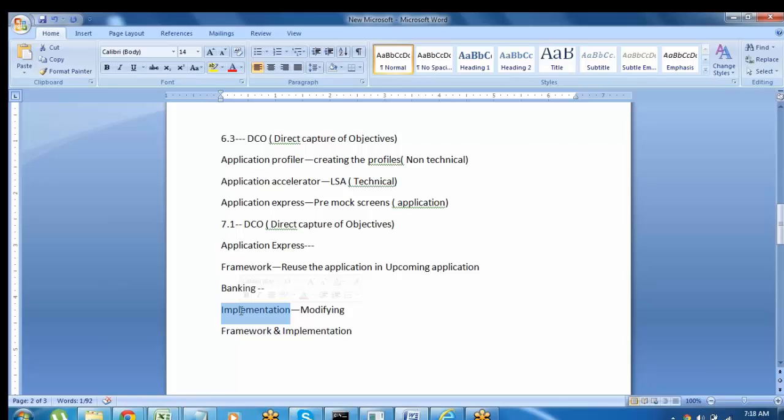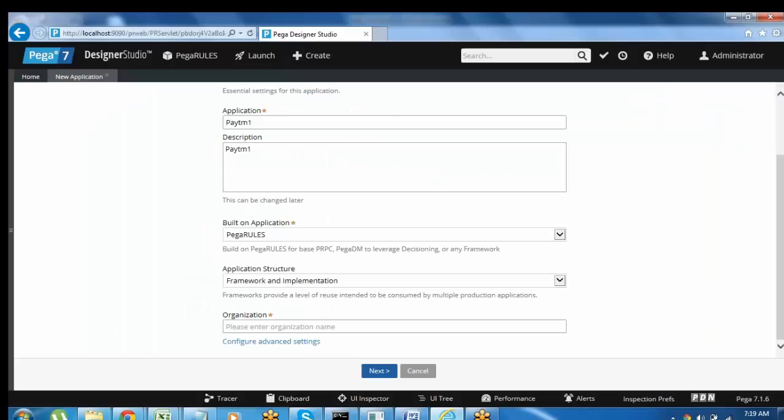Or else, by default you can choose both. In most cases, maximum 90% of the cases, all your applications will be developed on the framework and implementation layer. In detail, once again I will tell you in the coming sessions.